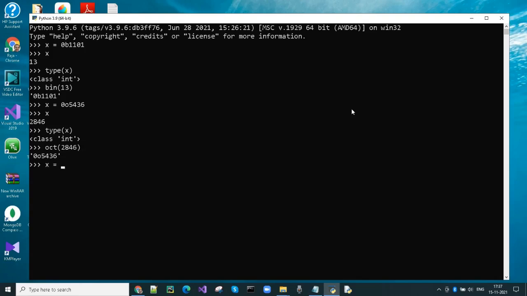Let's assign a hexadecimal number to a variable. The first two digit 0x indicates that it is a hexadecimal number. It displays the variable value as integer. Data type of x is integer. To view the integer as hexadecimal number, use hex function.